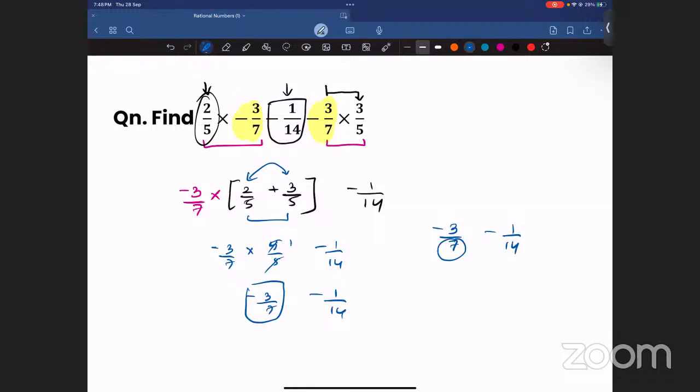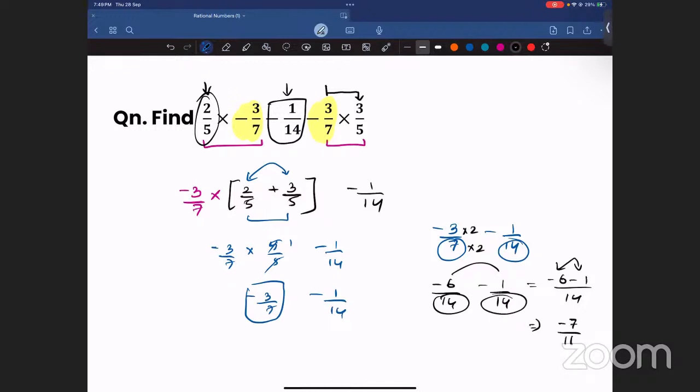What is the LCM of the denominator? 7 and 14. What is the LCM of 7 and 14? Please tell me the answer. 14 is in the multiplication table of 7 only, right? Yes. So what will be the LCM? It will be 14 itself. So I just need to multiply here by 2. So I'll be getting minus 6 by 14 minus 1 by 14. What is minus 6 minus 1? Because now the denominator is the same, I can subtract the numerator. Minus 6 minus 1, that is minus 7 by 14.